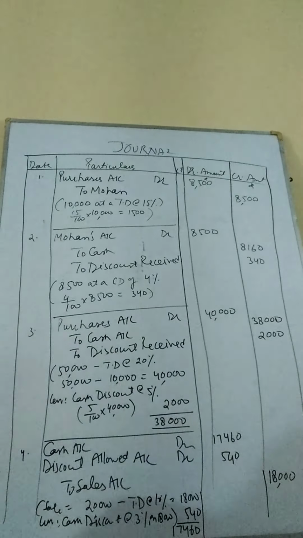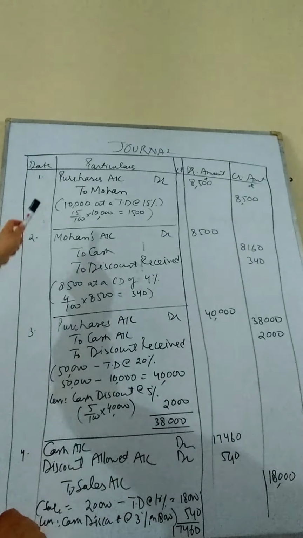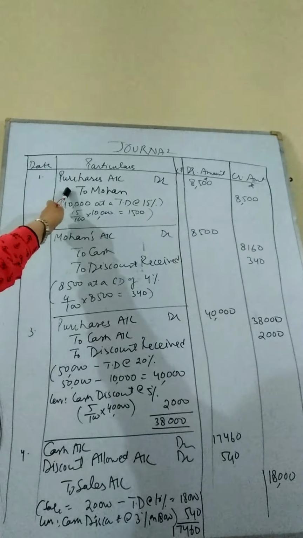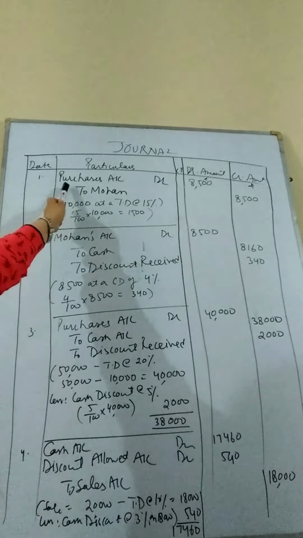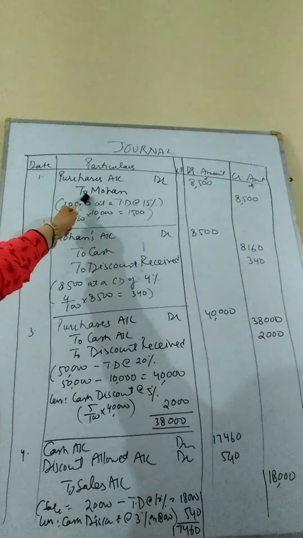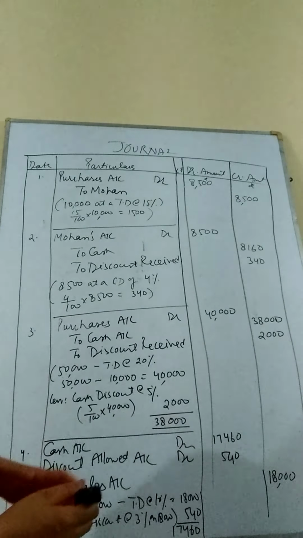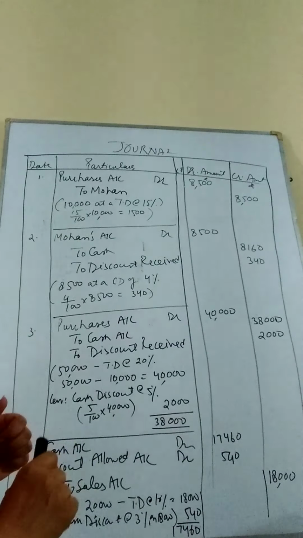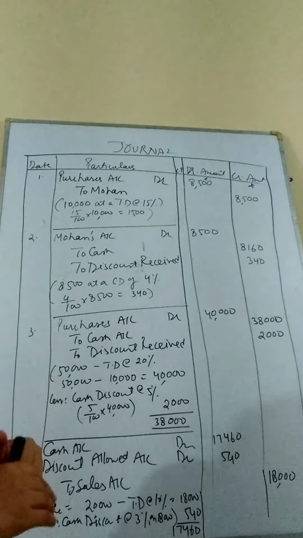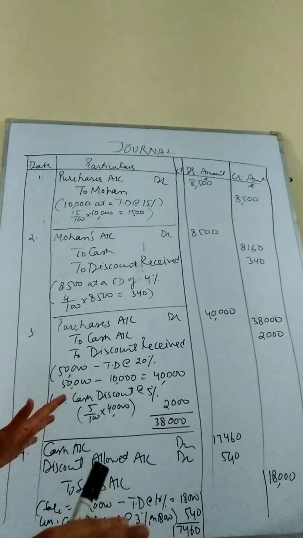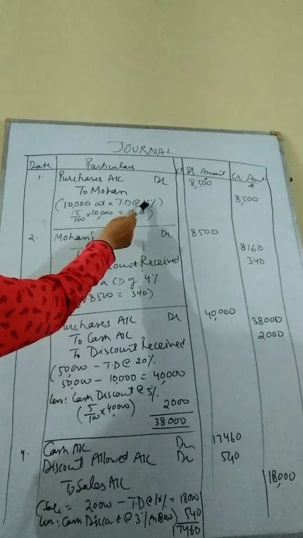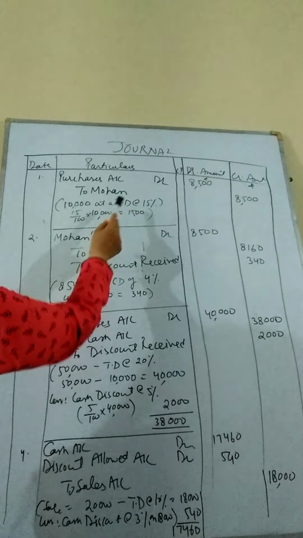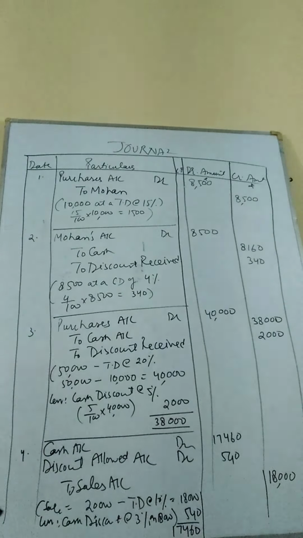Here we go with the journal. Since we are purchasing the goods, the entry shall be purchases account debited to Mohan. Purchases account debited to the creditor who has given us the goods. Since it is not mentioned whether the goods are purchased in cash or on credit, it is assumed that it has been purchased on credit since the word cash is not given. The list price of the commodity was 10,000 and a discount was at the rate of 15%, which is of course a trade discount.